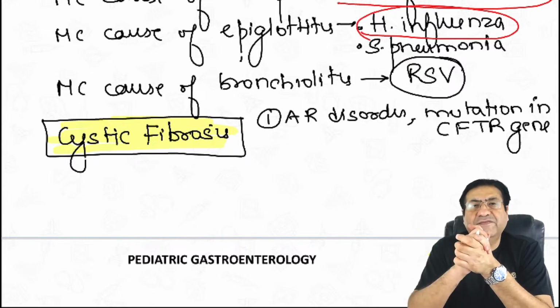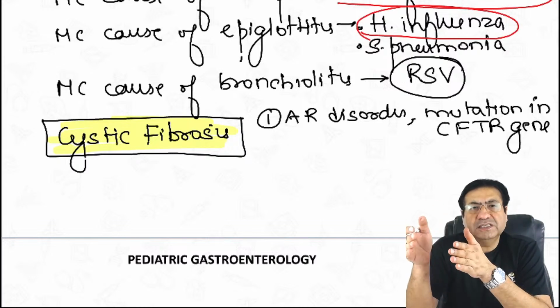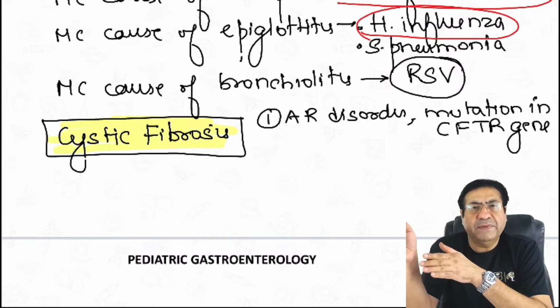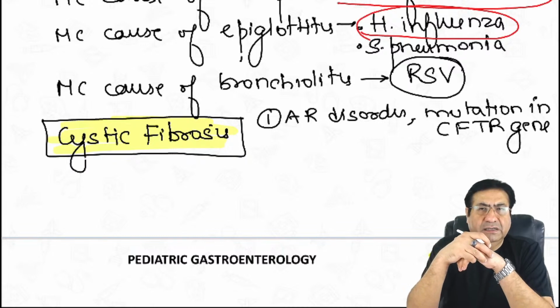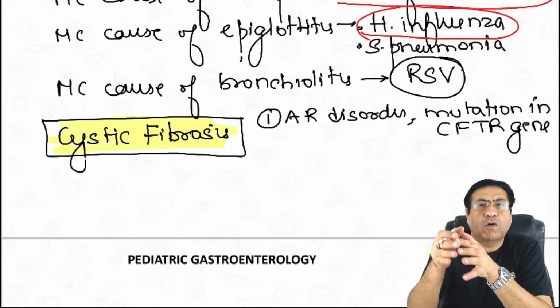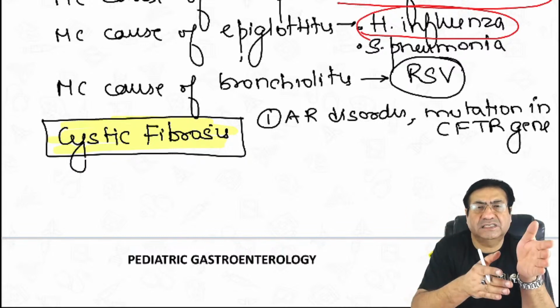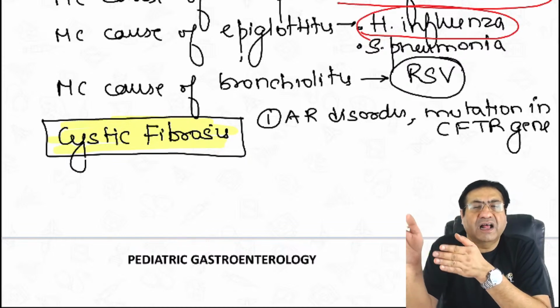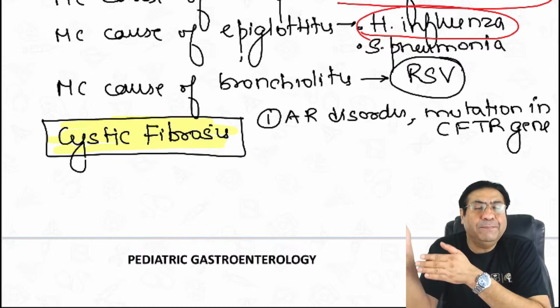The full form of CFTR is cystic fibrosis transmembrane regulatory gene. So this codes for a protein which is called CFTR, cystic fibrosis transmembrane regulatory protein.